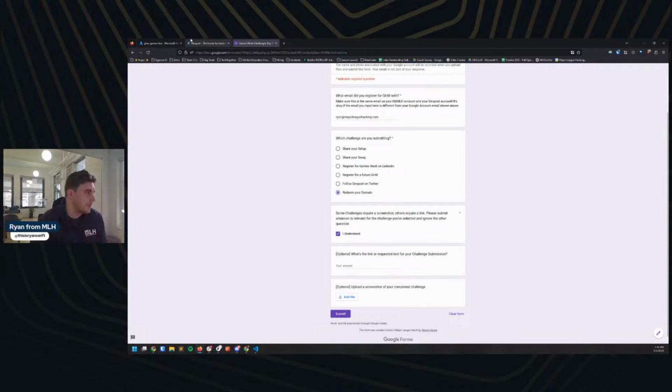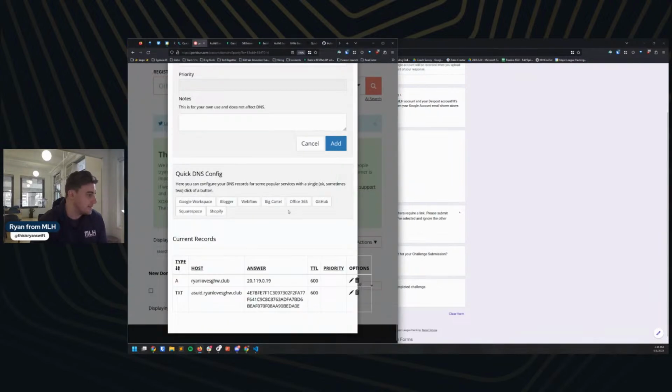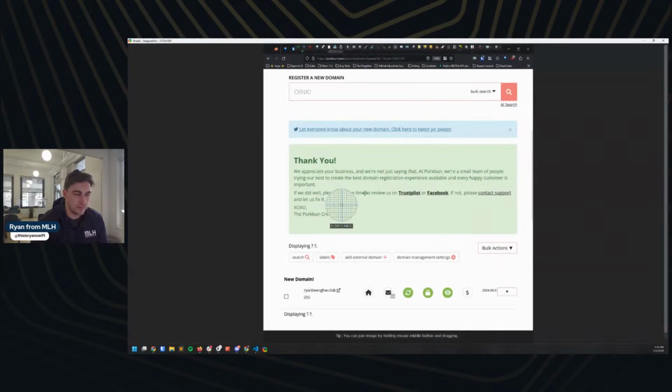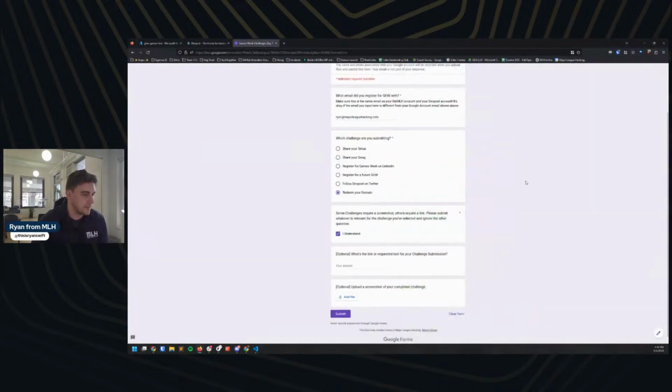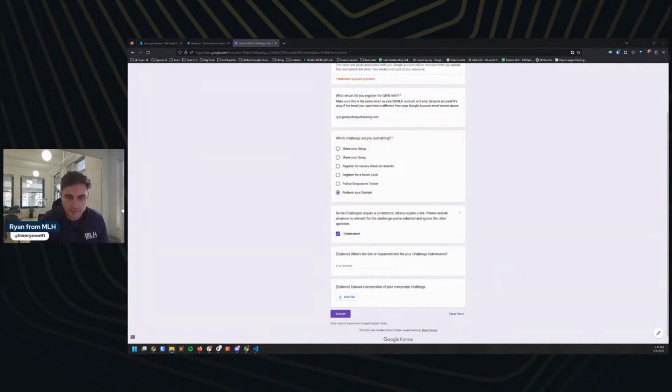And then I'm going to upload a screenshot of the domain that I registered. This is going to be my way of validating that. So I'll come back here, and I'm just going to take a screenshot of this page. Great. And then I will go ahead and grab that screenshot real quick. Screenshots folder. Let's see if we can grab it.